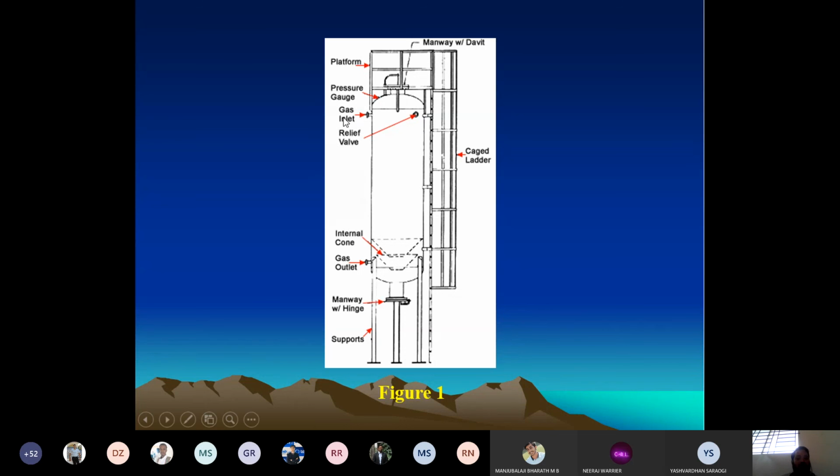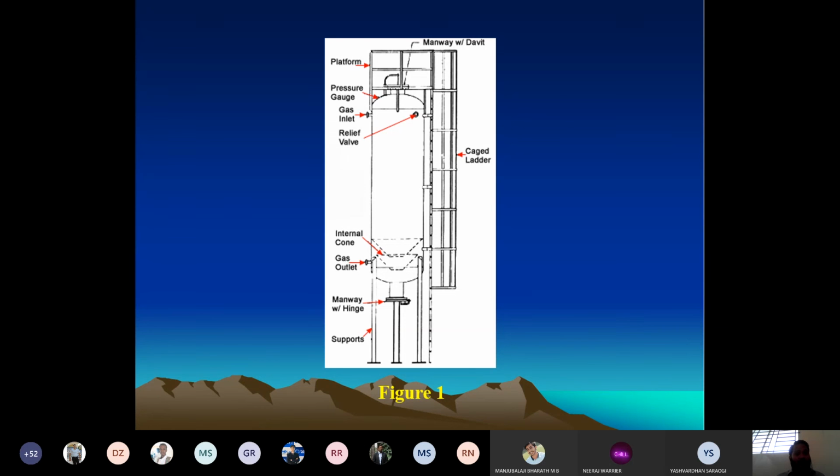Once you have pumped the natural gas containing acid gas through the gas inlet here, make sure that the temperature should not exceed 49 degrees Fahrenheit. What will happen if the temperature exceeds 49 degrees Fahrenheit? It is not possible for you to control or maintain the pH within the tower. But if you have identified that the temperature has increased beyond 49 degrees Fahrenheit,